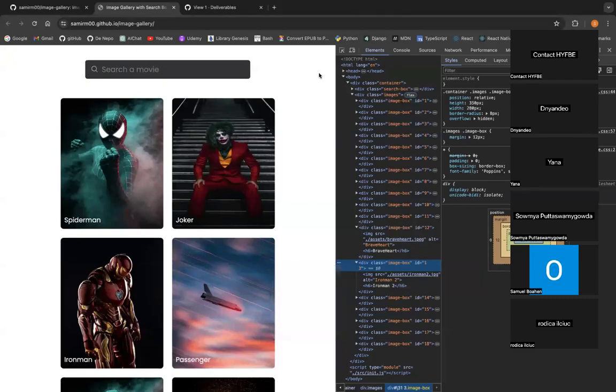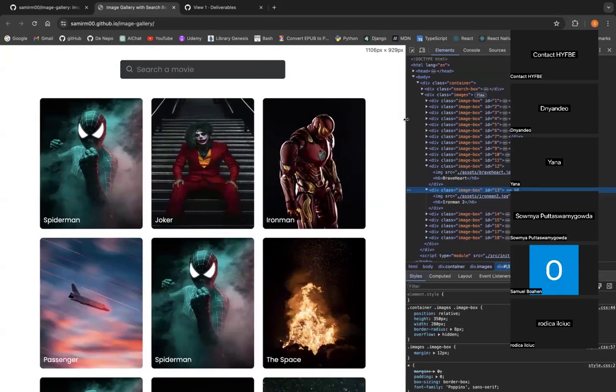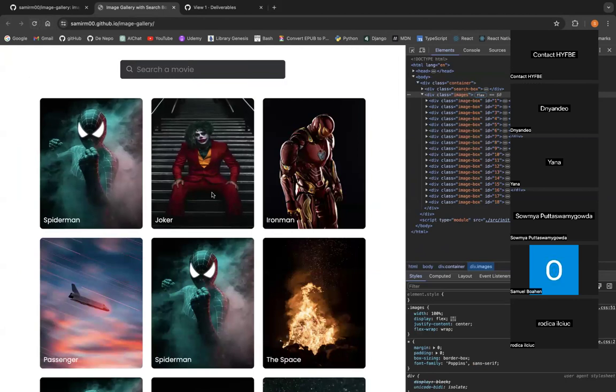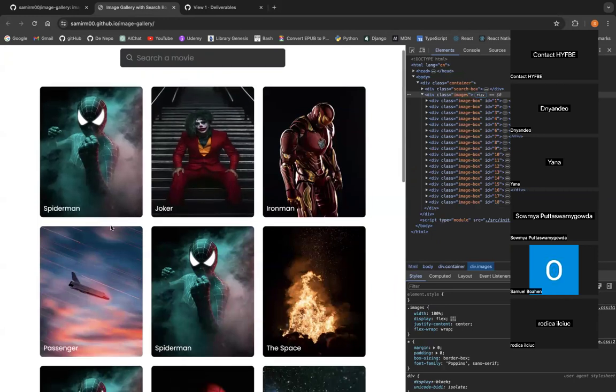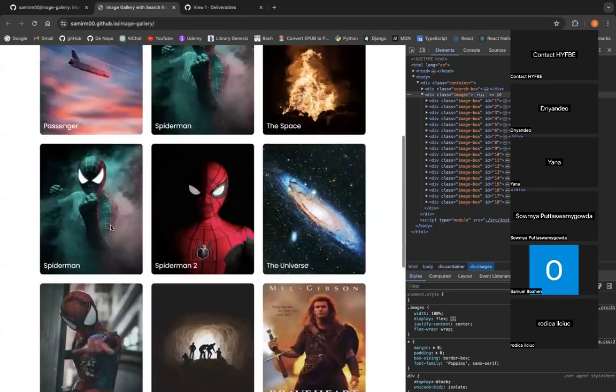So for today, we're gonna start a new project. This project will be poster or movies, whatever you wanna name it. It's actually more like a poster because it shows me the image here or the title of the movie, that's it. So what will be the functionality of the project? When my page is loaded, I will see all the posters, as you can see. I will have the poster and I will have the title of the movie.